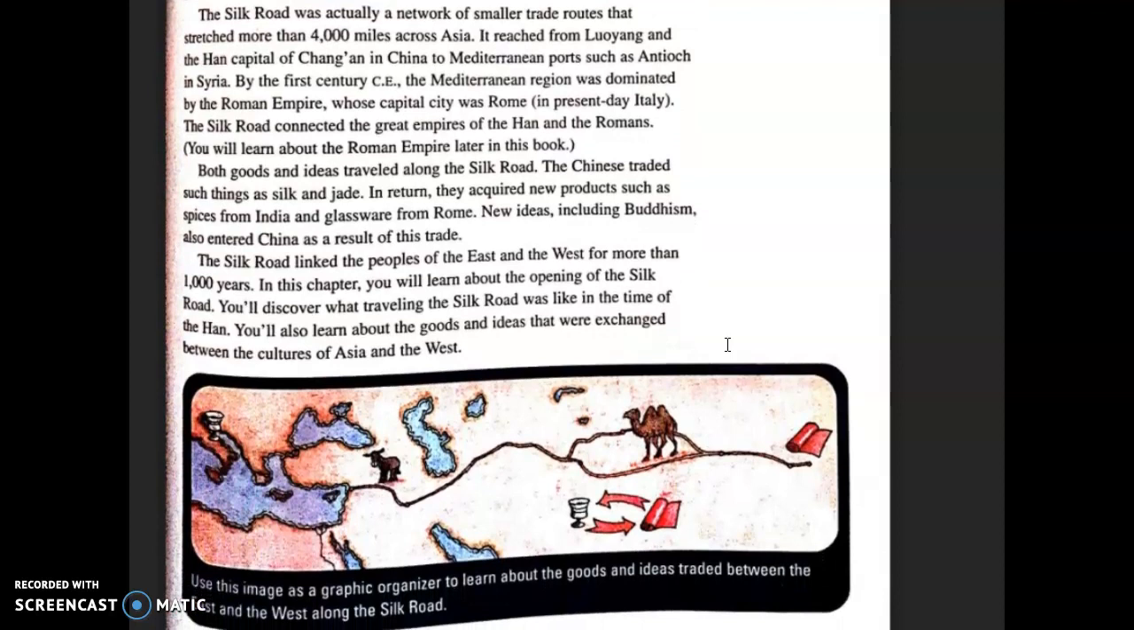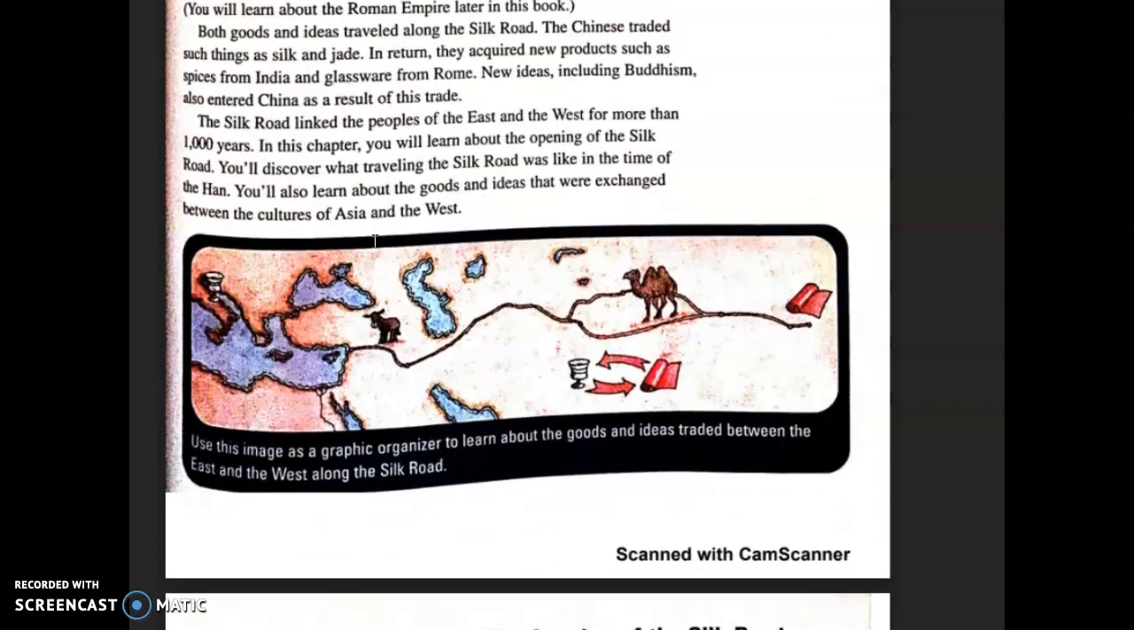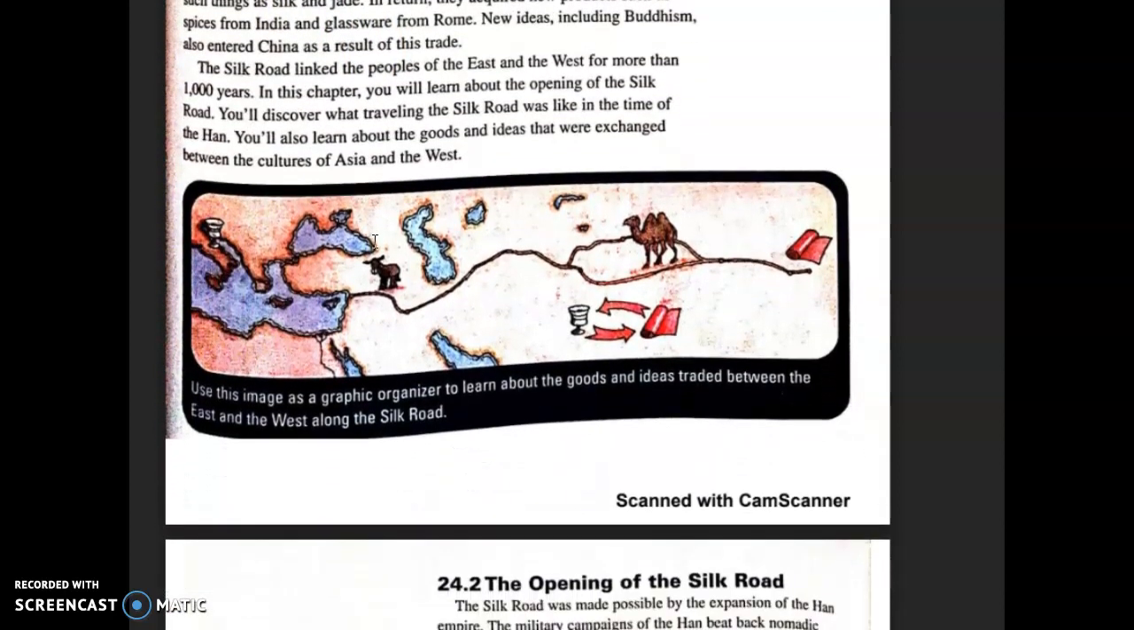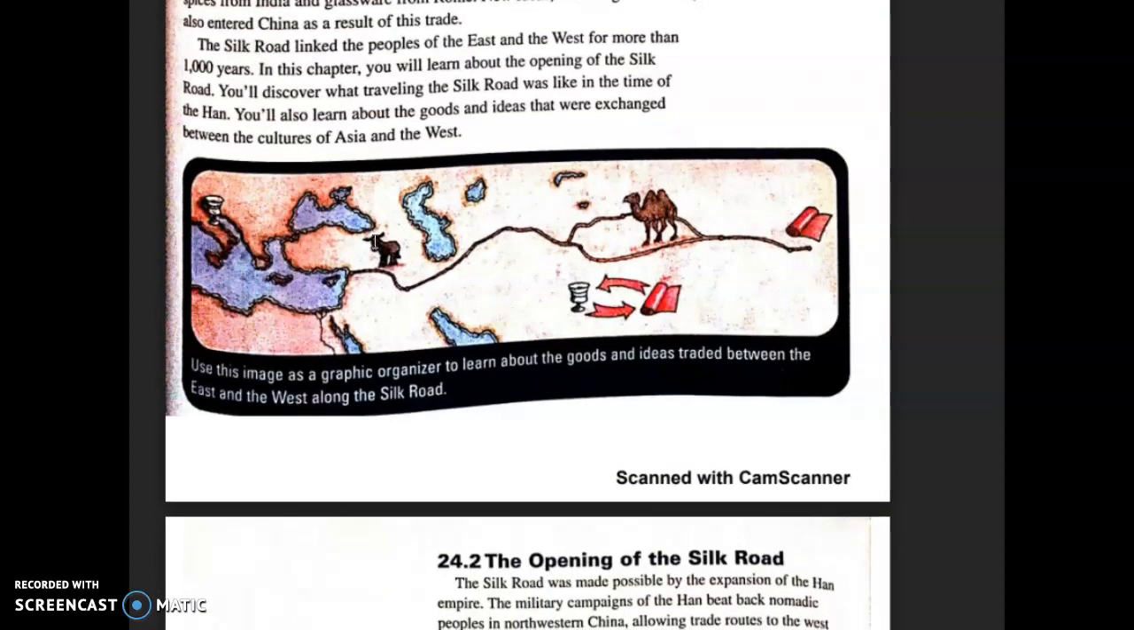Both goods and ideas traveled along the Silk Road. The Chinese traded such things as silk and jade. In return, they acquired or got new products such as spices from India and glassware from Rome. New ideas, including Buddhism, also entered China as a result of this trade. This Silk Road linked the peoples of the East and West for more than 1,000 years.